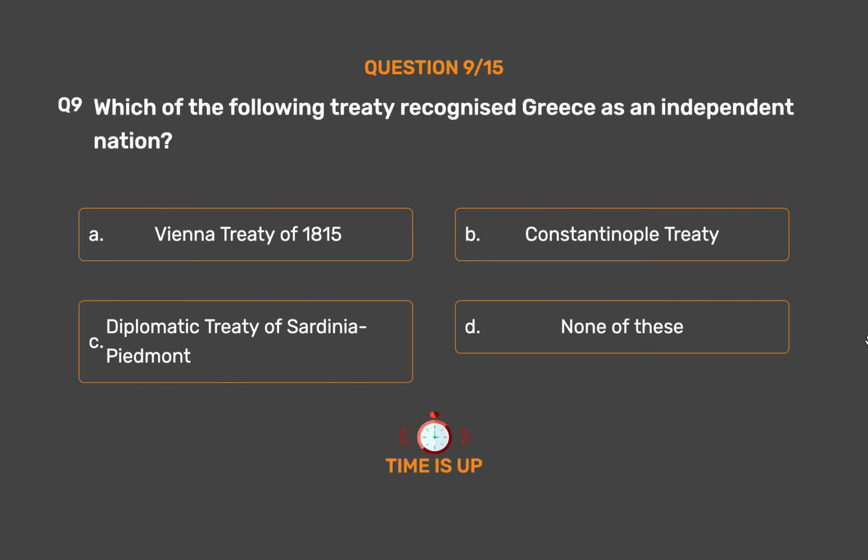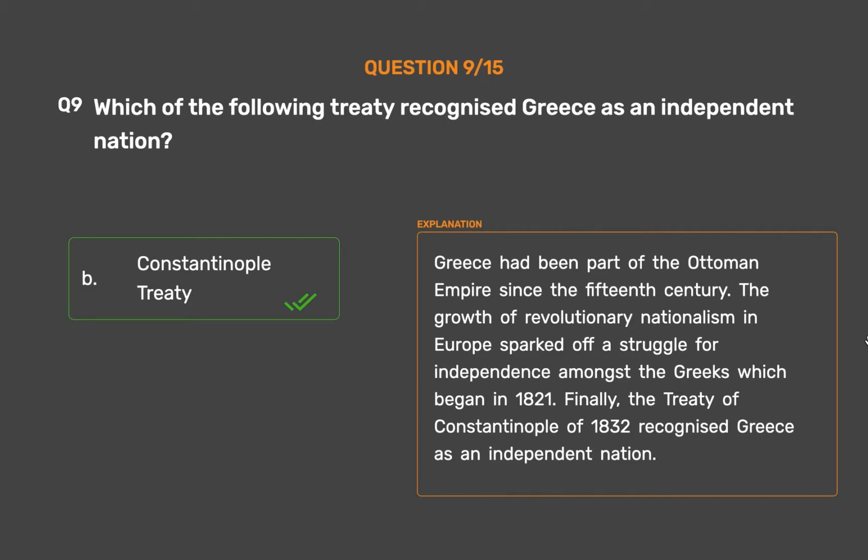The correct answer is Option B. Constantinople Treaty. Greece had been part of the Ottoman Empire since the 15th century. The growth of revolutionary nationalism in Europe sparked off a struggle for independence amongst the Greeks which began in 1821. Finally, the Treaty of Constantinople of 1832 recognized Greece as an independent nation.